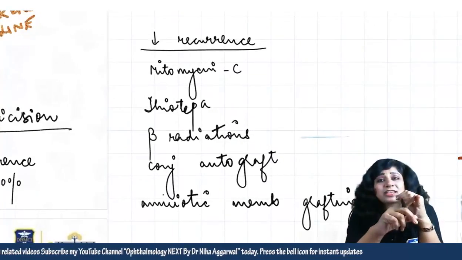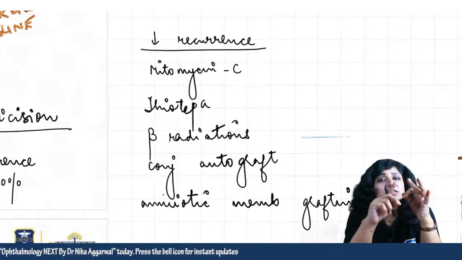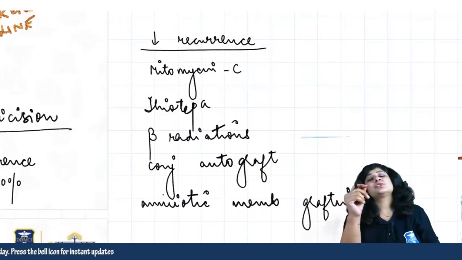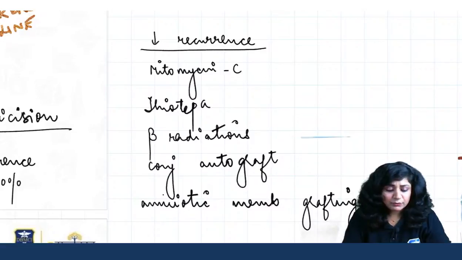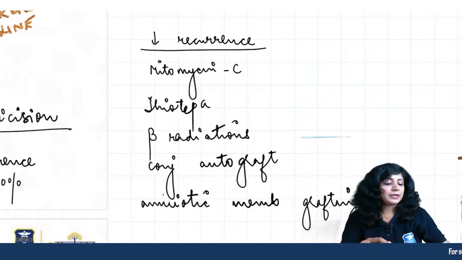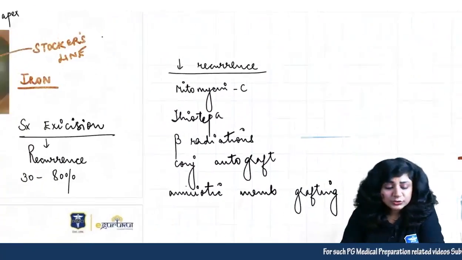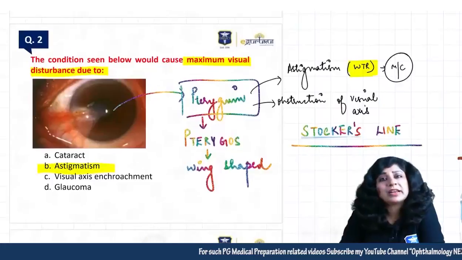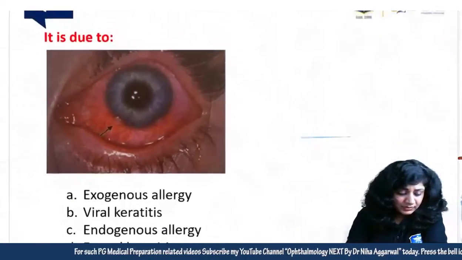So what is pterygium? Then what is the treatment of choice? What is the Stocker's line? What are the measures that we can take in order to reduce the recurrence? All these are important questions. Yes, very good. So you people are amazing. All of you have given the right answer, right? So we have discussed a very very important question related to pterygium, right? Then coming to the third one.